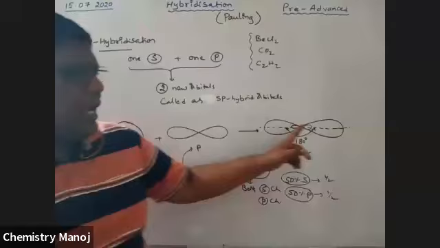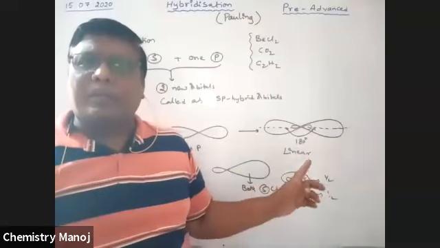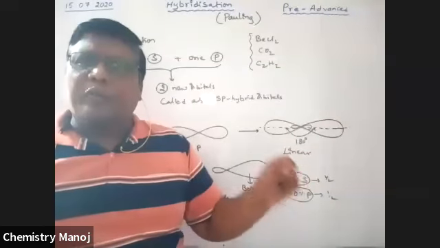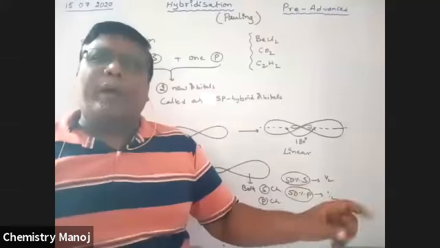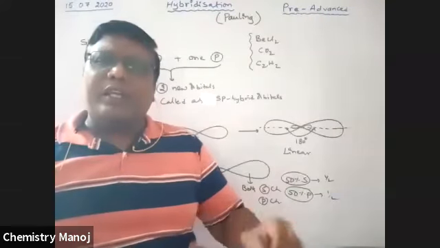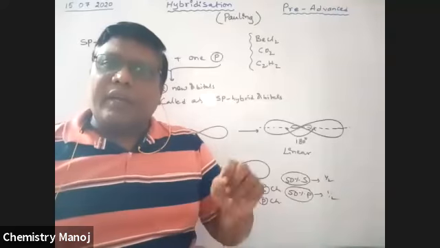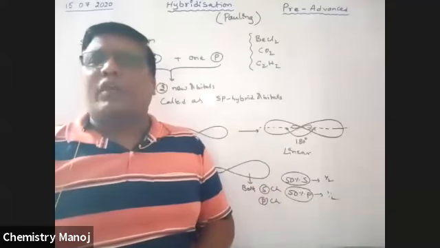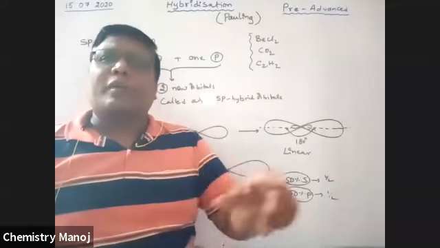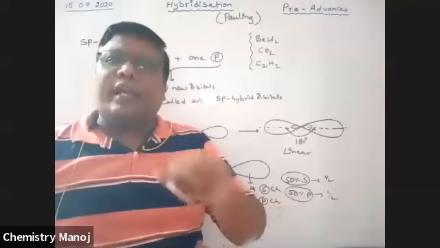These hybrid orbitals, whatever they may be, can form only sigma bonds, no pi bonds. Whenever a hybrid orbital is involved in bond formation, that should be a sigma bond. A hybrid orbital cannot form a pi bond.